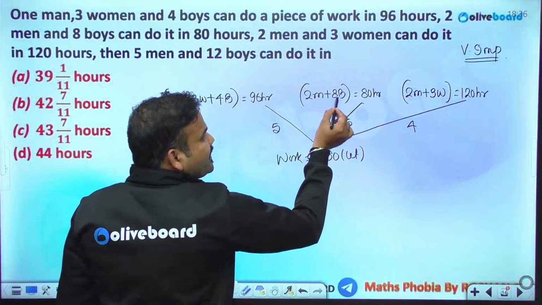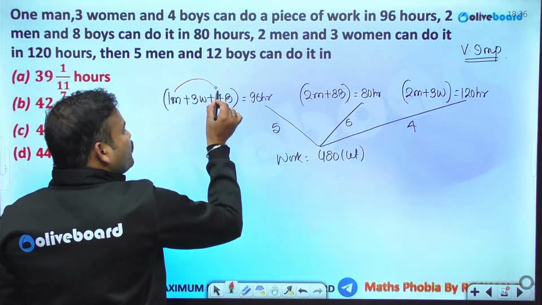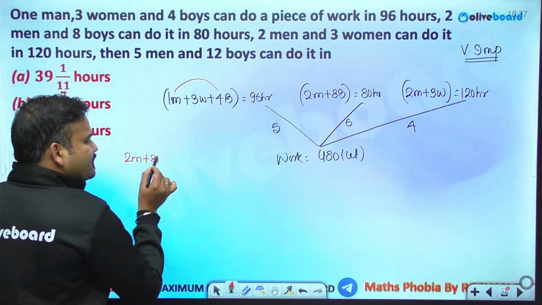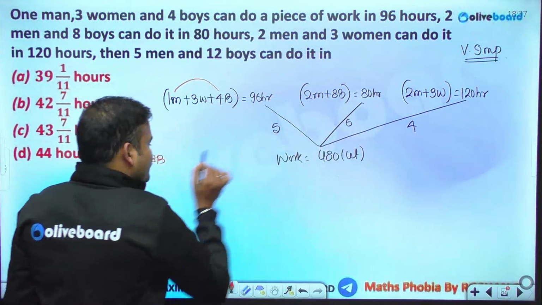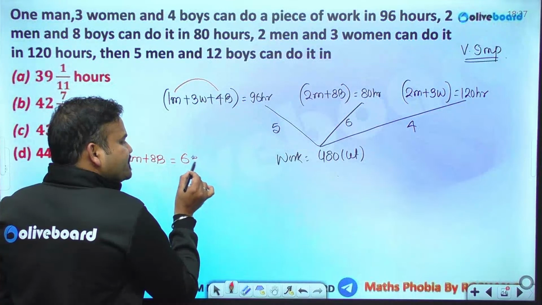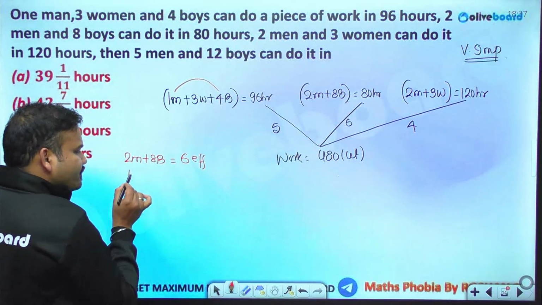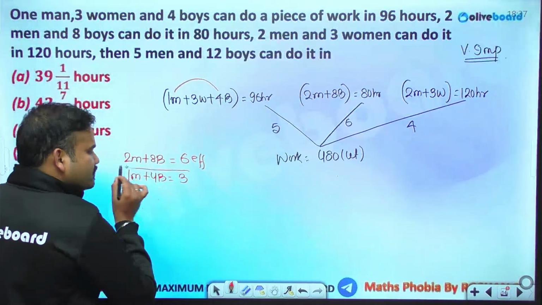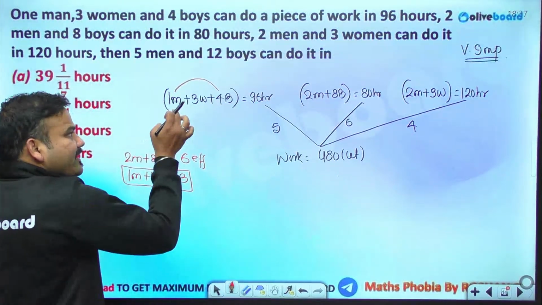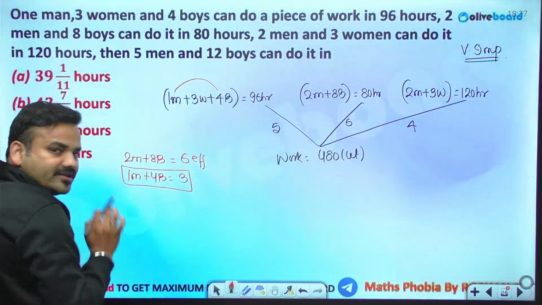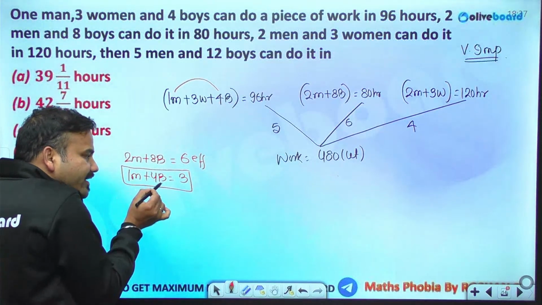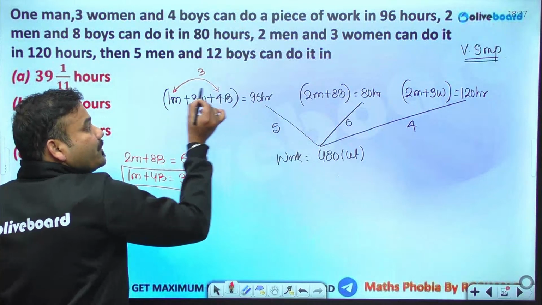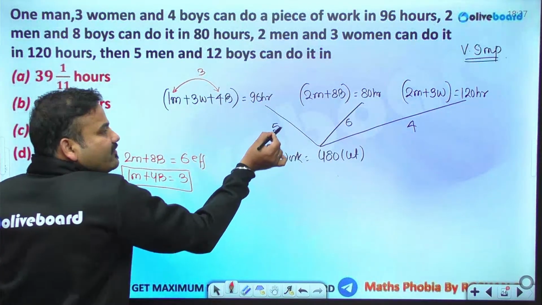We have 2 men and 8 boys, and we have 1 man and 4 boys. If 2 men and 8 boys, which has an efficiency of 6, consume 6 laddus, that means 1 man and 4 boys will be consuming 3 laddus. Clear? But the total laddus consumed over here is 5.